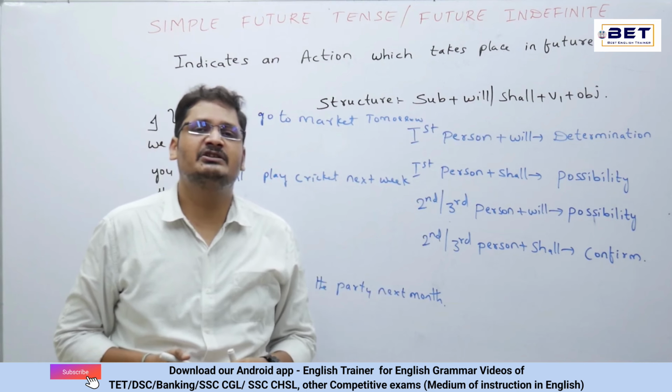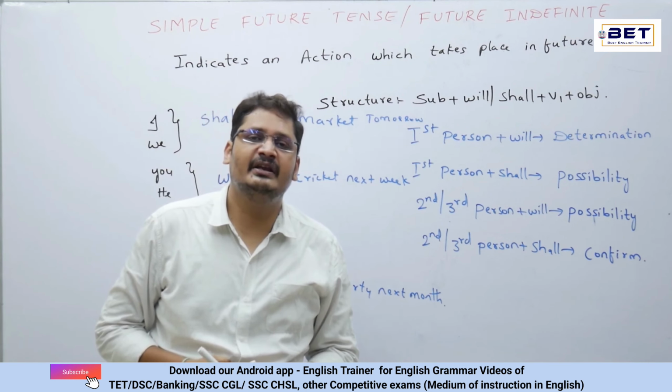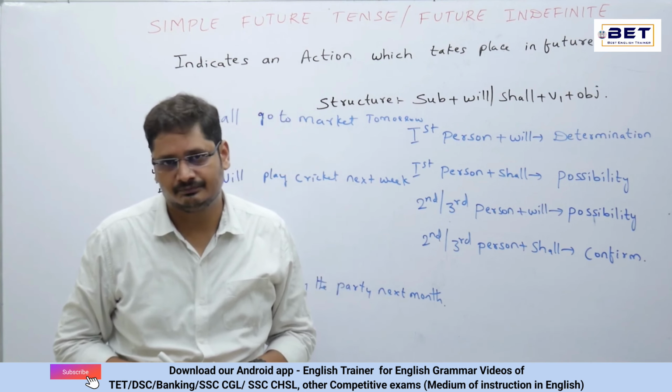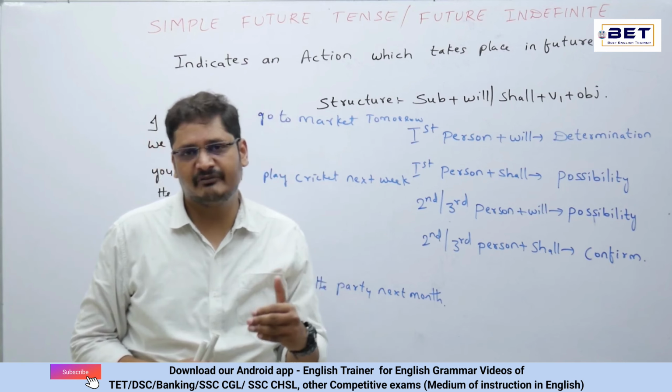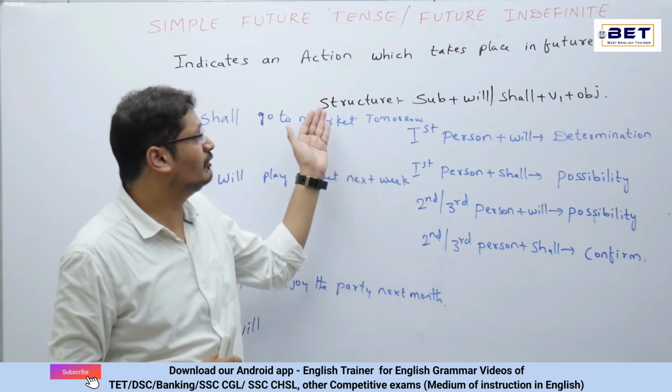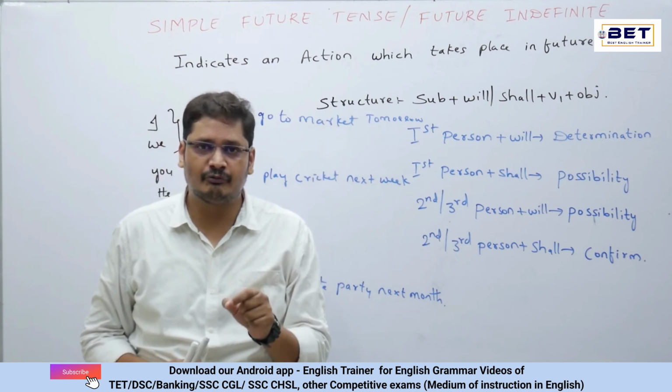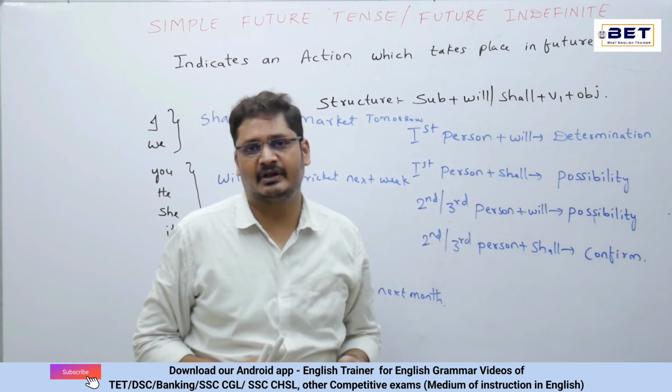Now, generally, this V1 we have seen in the simple present tense. In the simple present tense, we have seen two verb forms, that is V1 and V5. But in the simple future tense, we are seeing only one verb form, that is V1.